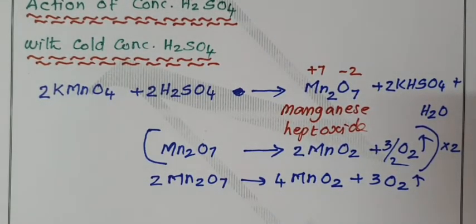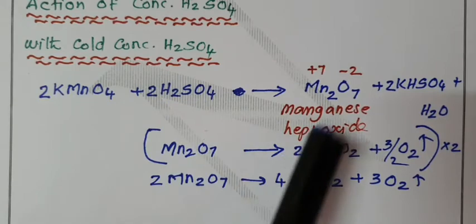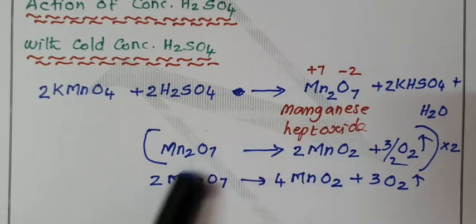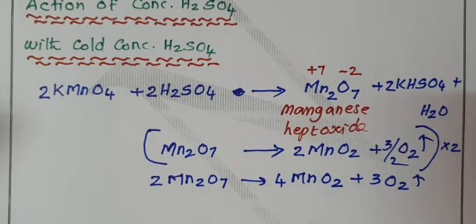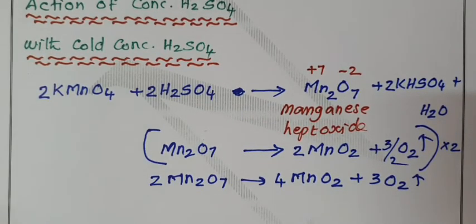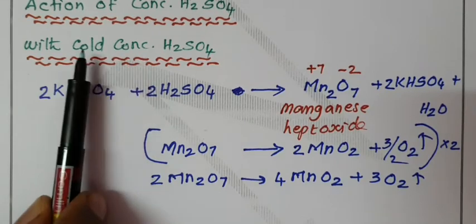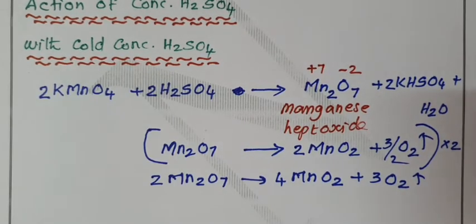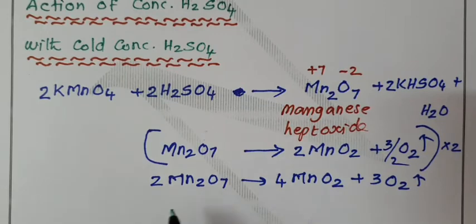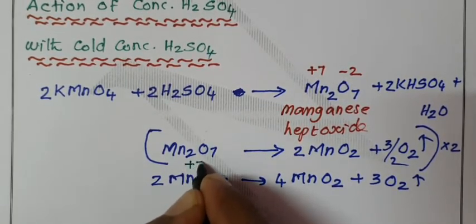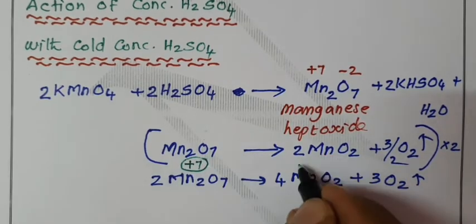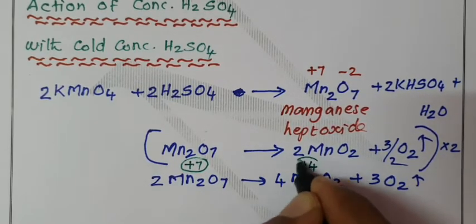So, this is the final equation with the cold concentrated H2SO4. If you add these two equations, manganese heptoxide gets cancelled and you will get the final equation. The same reaction is repeated with hot concentrated sulfuric acid. Here in manganese heptoxide, manganese is in plus 7 oxidation state, which is reduced into plus 4 oxidation state.